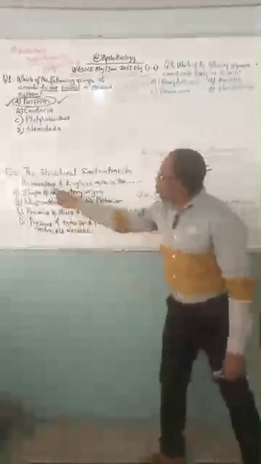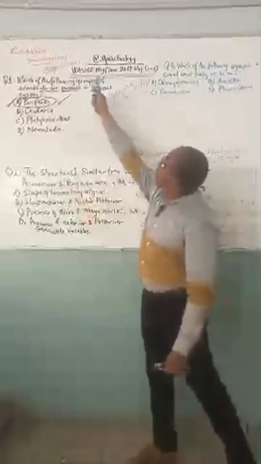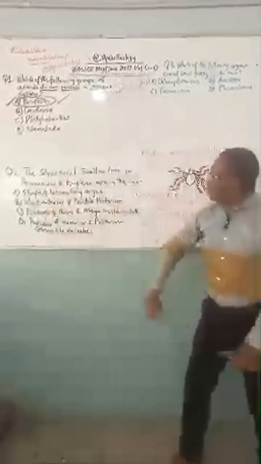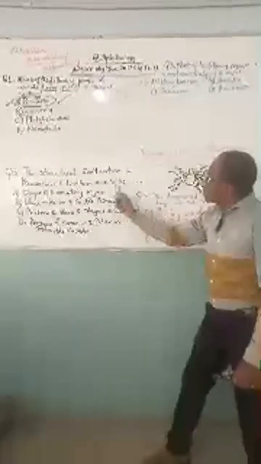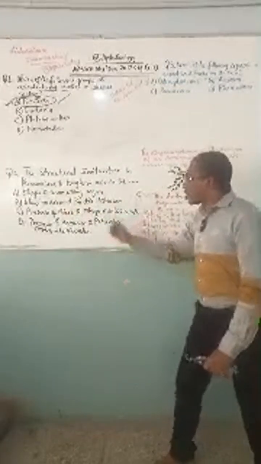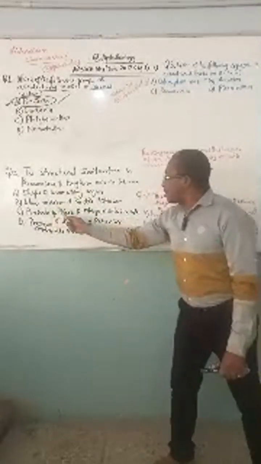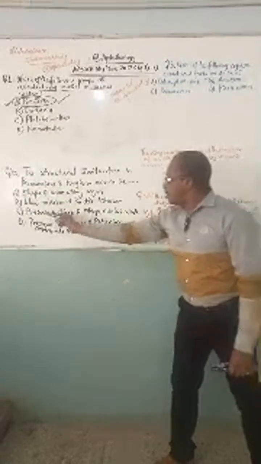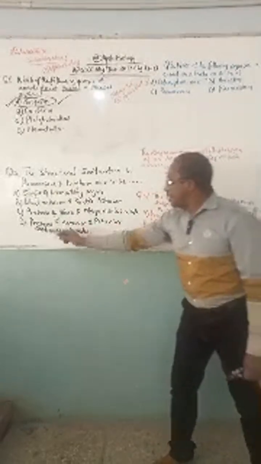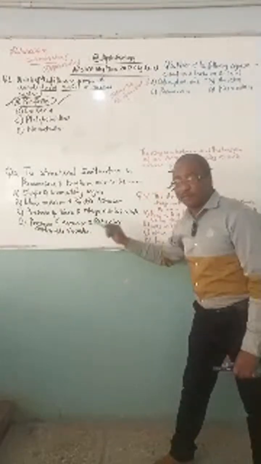The structural similarities. Pay attention. WASSCE May/June 2017 objective, second question. The structural similarities in Paramecium and Euglena are in the dash. A, shape of locomotory organ. B, blunt anterior and pointed posterior. C, presence of micro and mega nucleus in both. D, presence of anterior and posterior contractile vacuole.